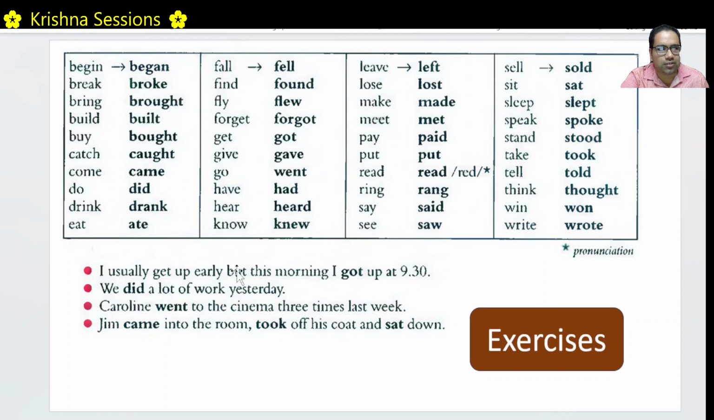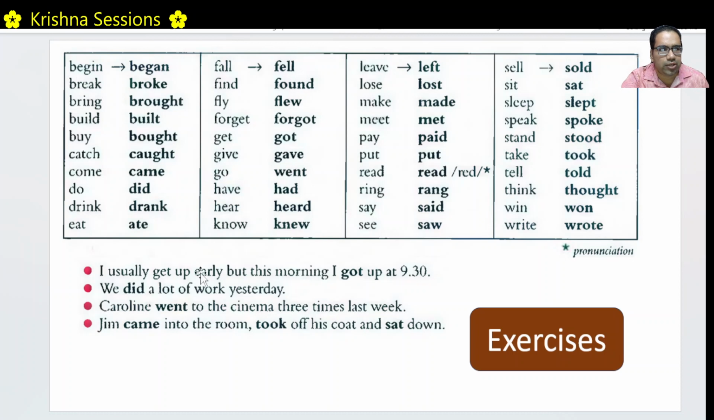Okay. I usually get up early, but this morning I got up. See, get, past tense is got. I got up at 9:30. We did a lot of work yesterday. Present tense is do. The past tense is did. For do, it is did. Carolyn went to the cinema. Present tense is go. Past tense is went.